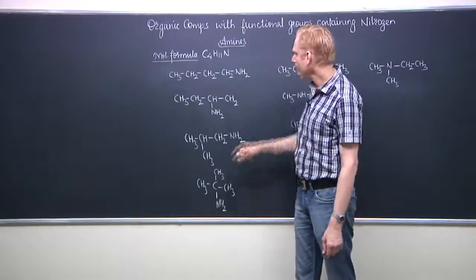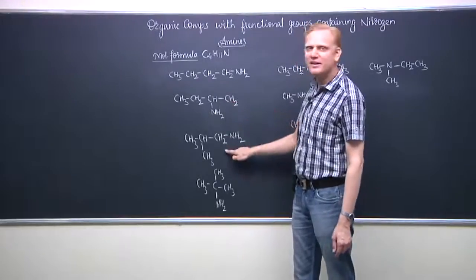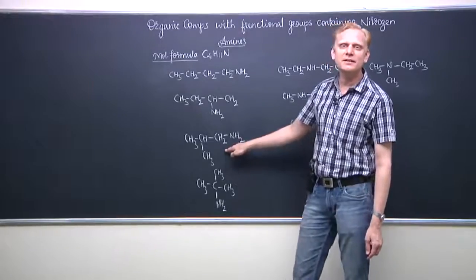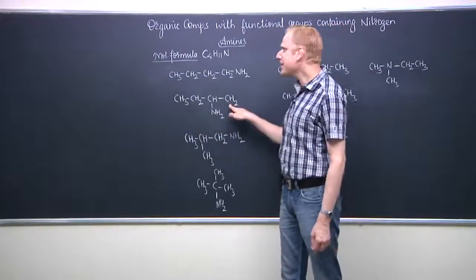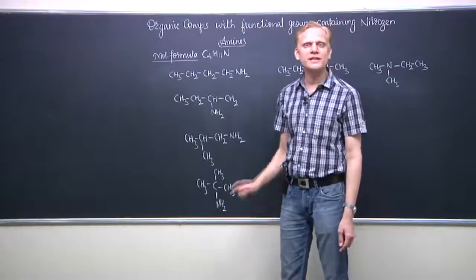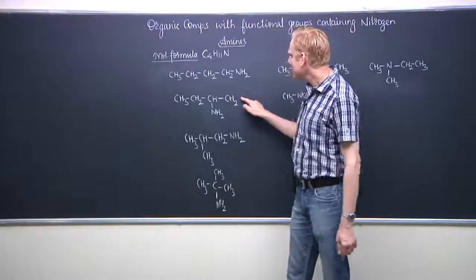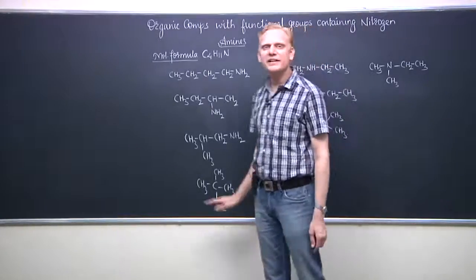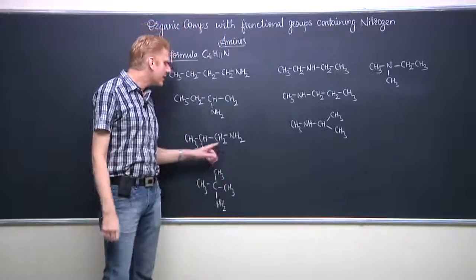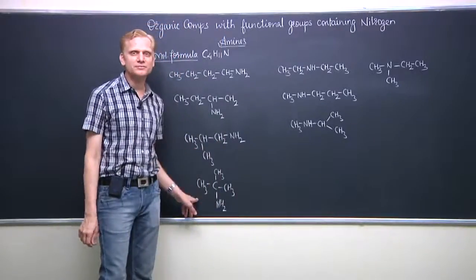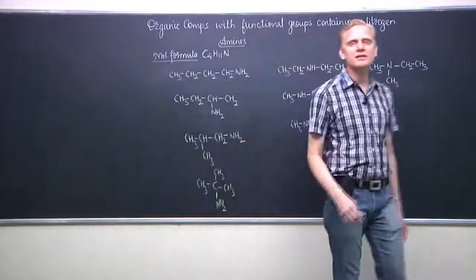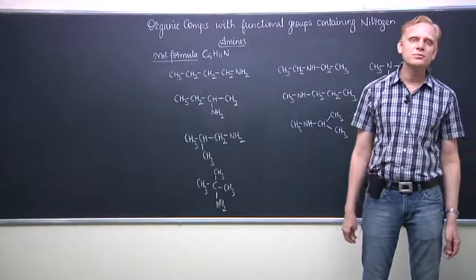If I compare the second with the third one, they again have a difference in the number of carbons in the parent chain. Here is the parent chain of 4 carbons, here is the parent chain of 3 carbons. So again the chain isomeric relationship. Second with fourth, again chain isomers. But when I compare the third with the fourth one, the isomeric relationship is now positional isomer. They are the position isomers.